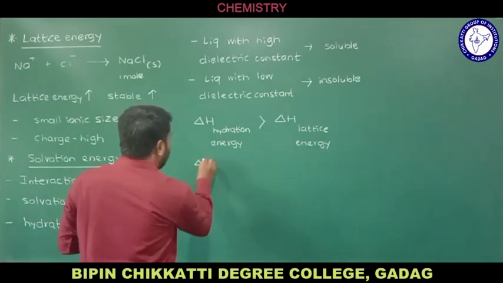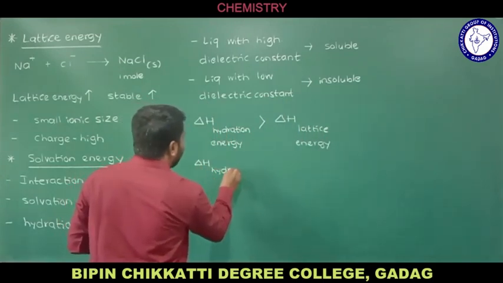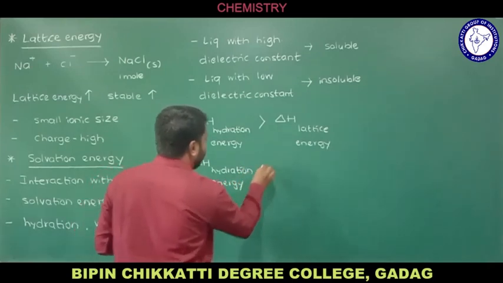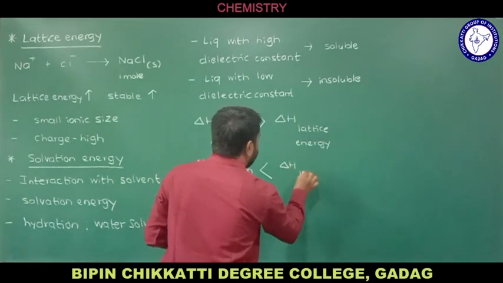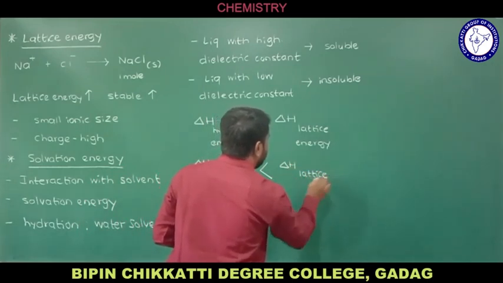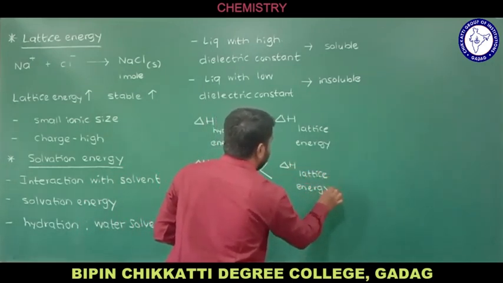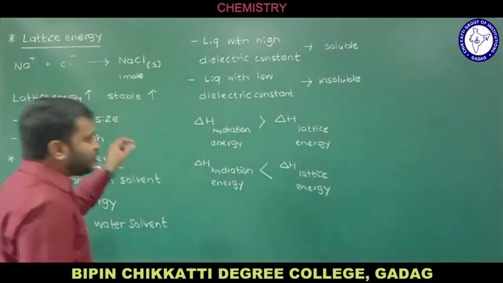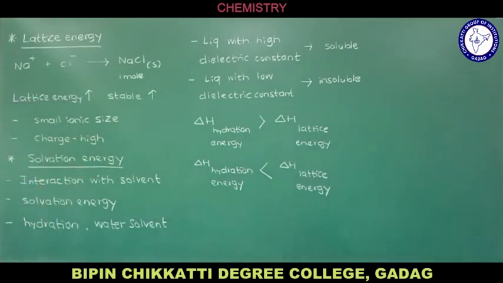If delta H of hydration energy is less than delta H of lattice energy, then the ionic compound is going to be insoluble in the solvent here. So by these two conditions also you can explain whether the ionic compound is going to be soluble or not. That depends on the amount of delta H hydration energy.